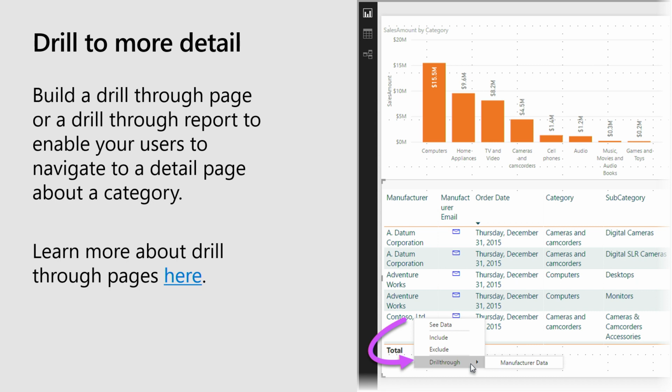So there are a lot of options here in terms of drill, and there's no right option. It's just how do you want to navigate that data and how do your users want to use it.